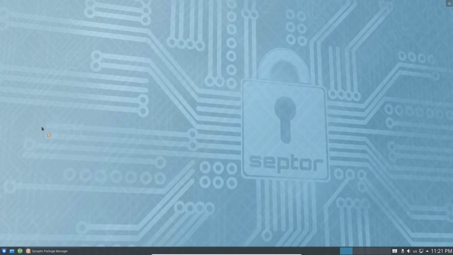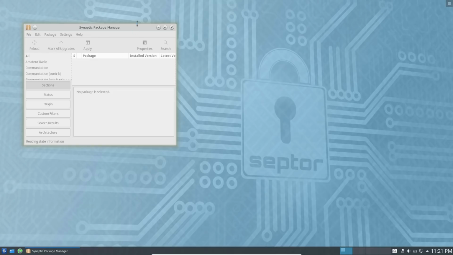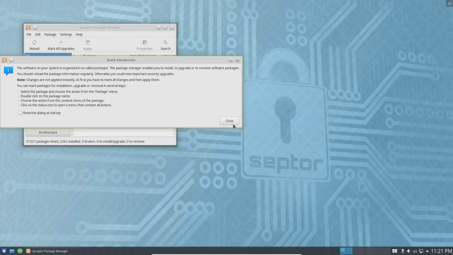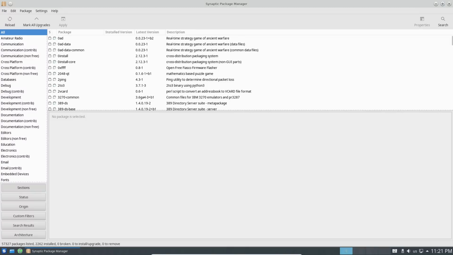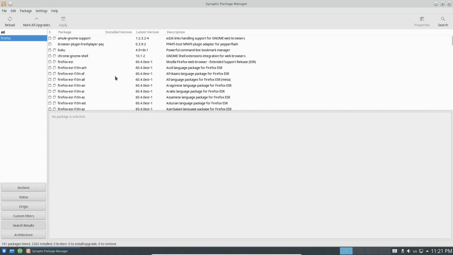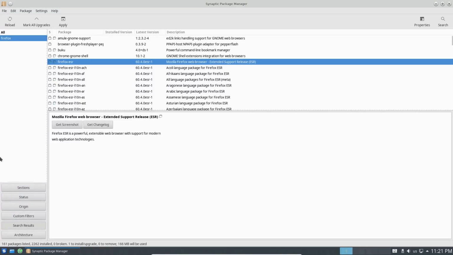Let's go with Synaptic. Let's go ahead and download a better browser. I have Firefox ESR, so that's my option.